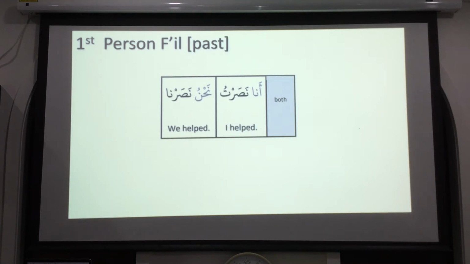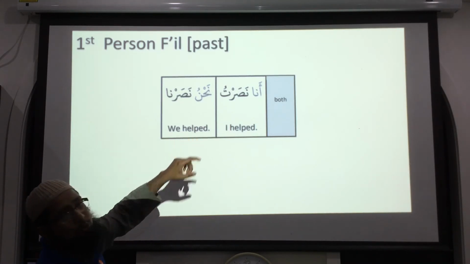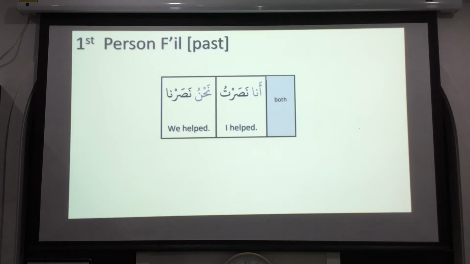So if I say, Brother Munir, I wrote, what would be the sentence? Wrote means kataba. So if I want to say I wrote, katab, no, katabtu. See, for ana we added tu, katabtu. So samiatu, okay? Samiatu means I listened.